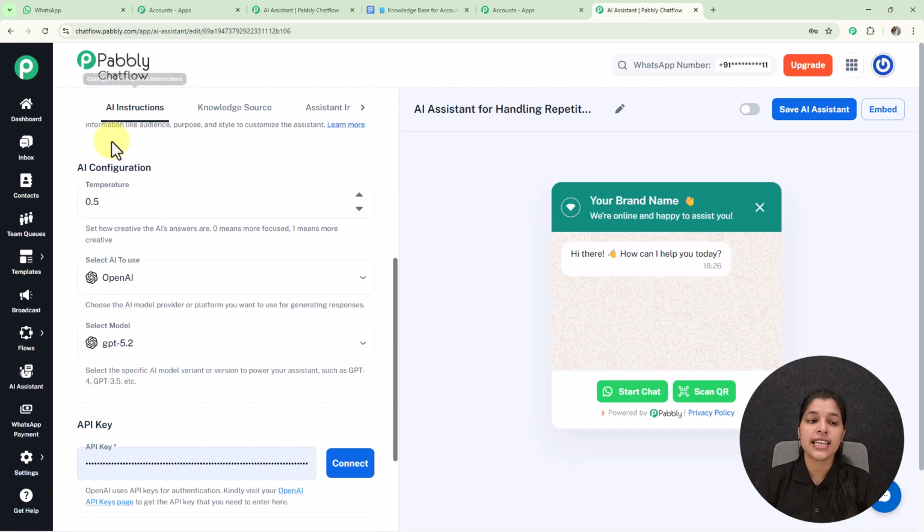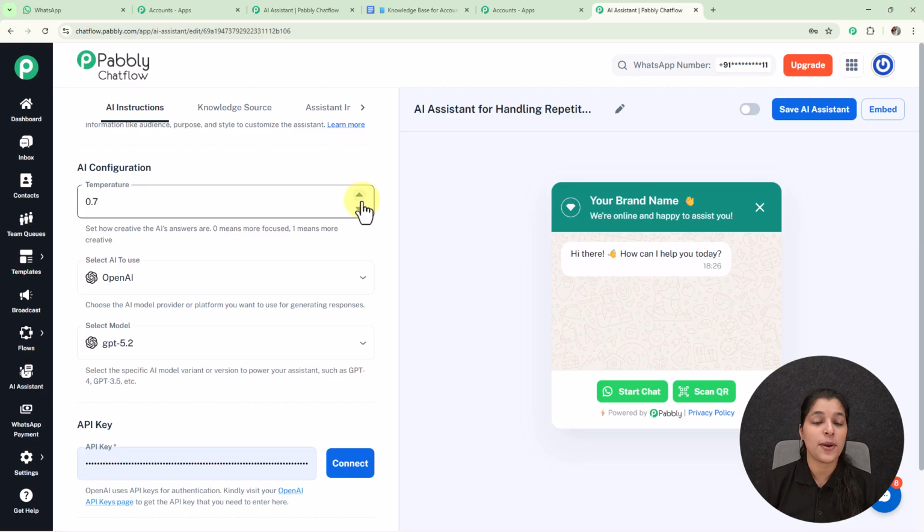Now we are in this AI configuration section, where we get this option for selecting the temperature. You might be thinking, what is this temperature doing over here in the AI assistant? Temperature here basically shows the creativity of the AI's answer. Here 0 means more focused and 1 means more creative. So as you move towards 0, your answer will be more focused, and if you move towards 1, your answer will be more creative. But I'm going to keep it at 0.5, which is the most friendly temperature.